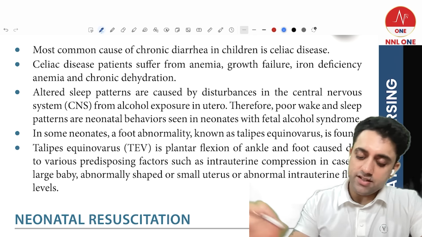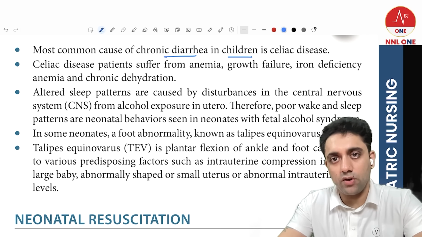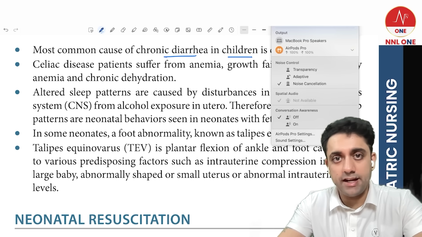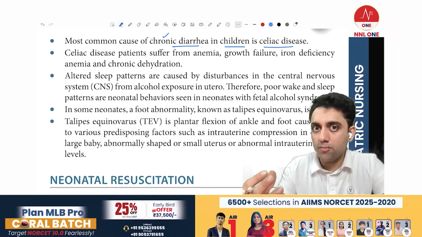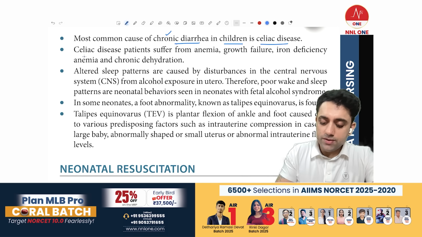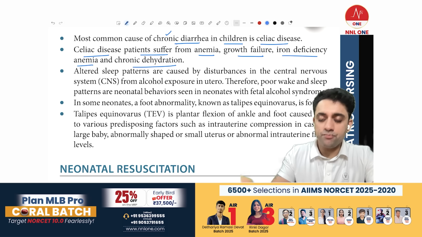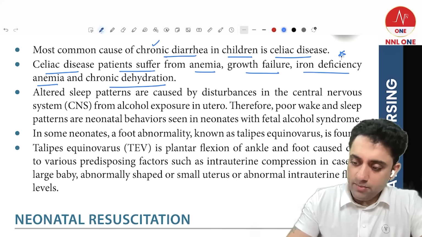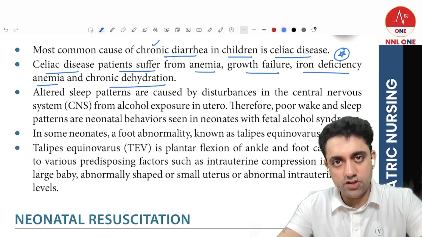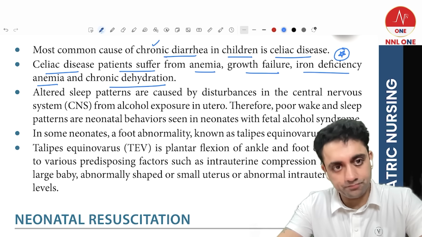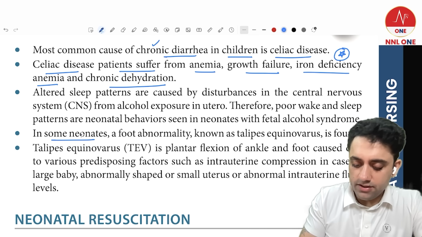So let's revise again. Which is the most common cause of chronic diarrhea in the pediatric age group? The most common cause of chronic diarrhea in the pediatric age group, very importantly, is nothing but celiac disease. Remember, chronic diarrhea, celiac, gluten problem. So we all know celiac disease patients suffer from anemia, growth failure, iron deficiency anemia, and chronic dehydration. This is a very important MCQ: which is the most common extra intestinal manifestation of celiac disease? The answer is iron deficiency anemia.